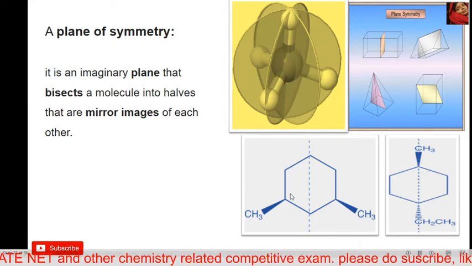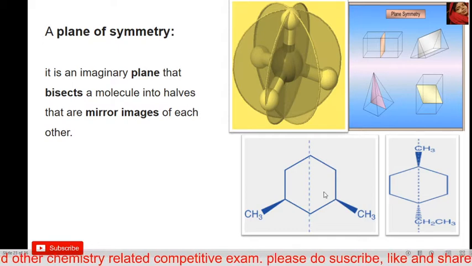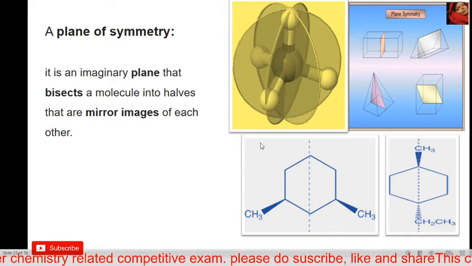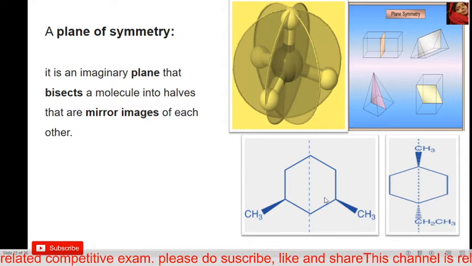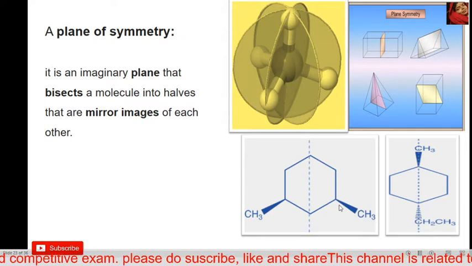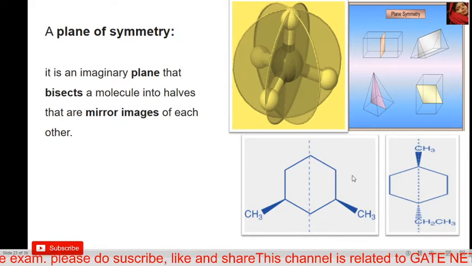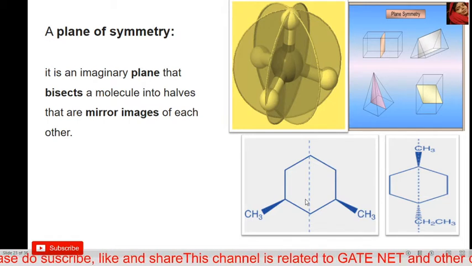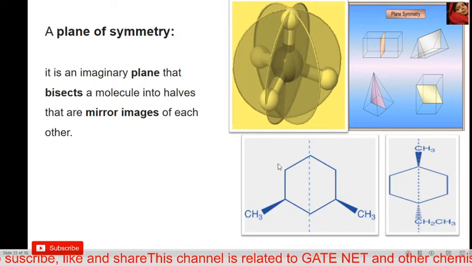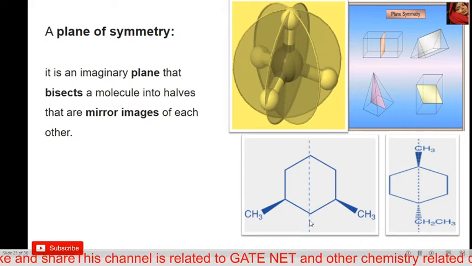This side is the same as this side, and this side is the same as this side. It means both sides are the same, so this molecule has a plane of symmetry, and it's a symmetrical molecule. For example, if a mirror is present in this region, then both images are the same. So this molecule is a symmetrical molecule, and the plane of symmetry is present in this area.